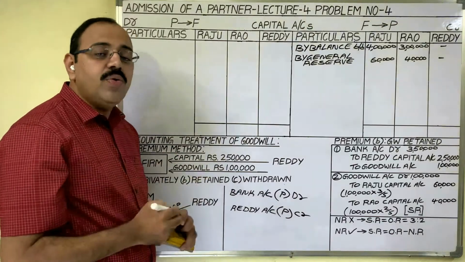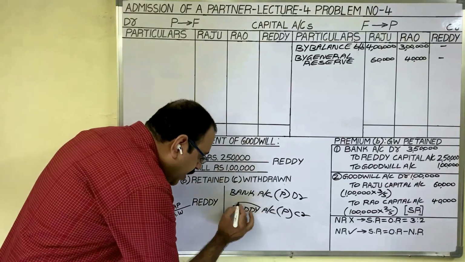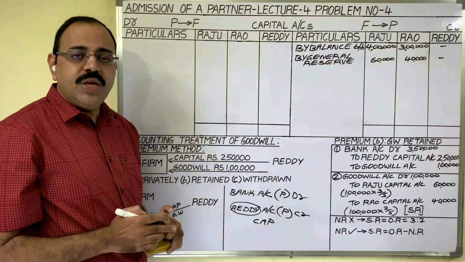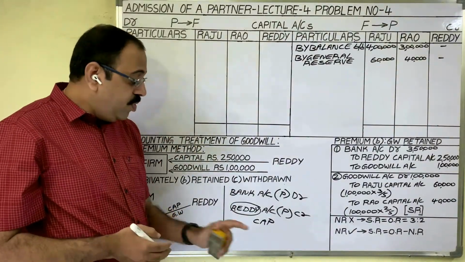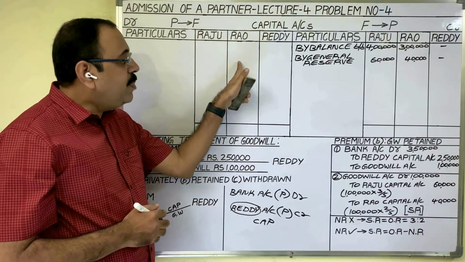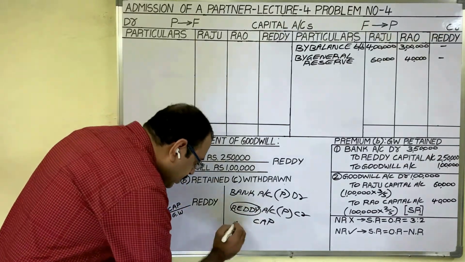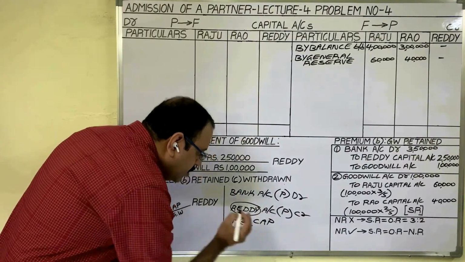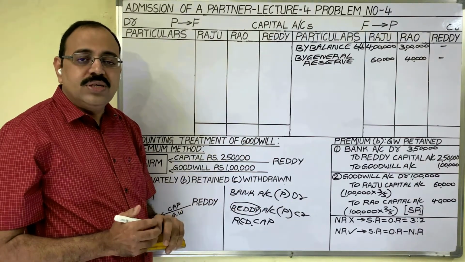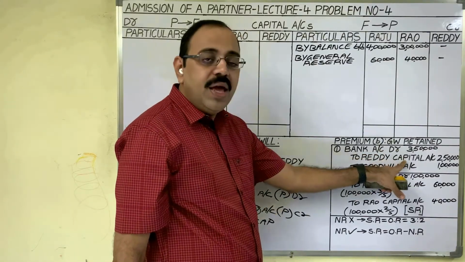And Reddy is also one owner, partner. Owner's name we should not write in the books. So instead of writing owner's name, we have to write the capital word. But the problem here is three partners are there. If you write only the capital word, whose capital is it? Raju's capital, Rao's capital or Reddy's capital? There is no clarity. Therefore, we have to prefix Reddy's name here. So, bank account debit to Reddy capital account. First entry is bank account debit to Reddy capital account.